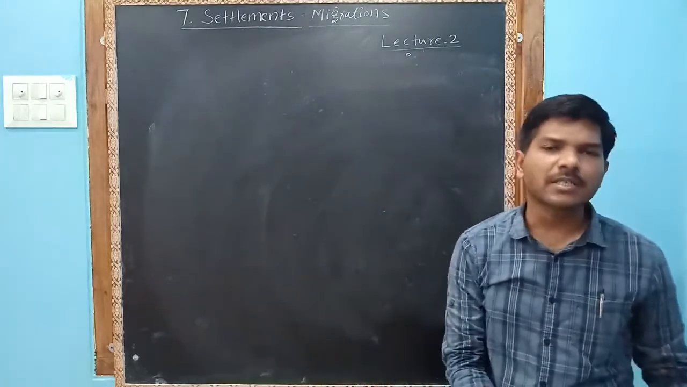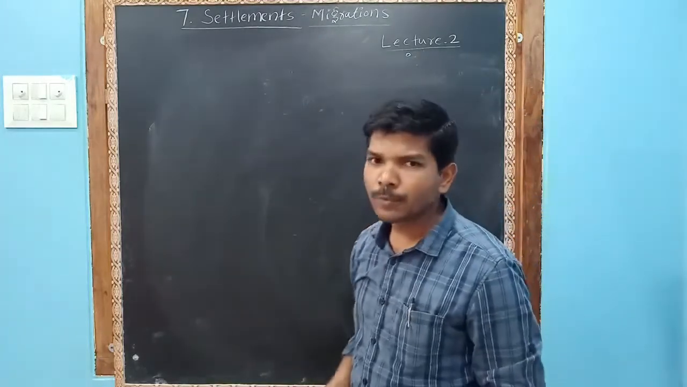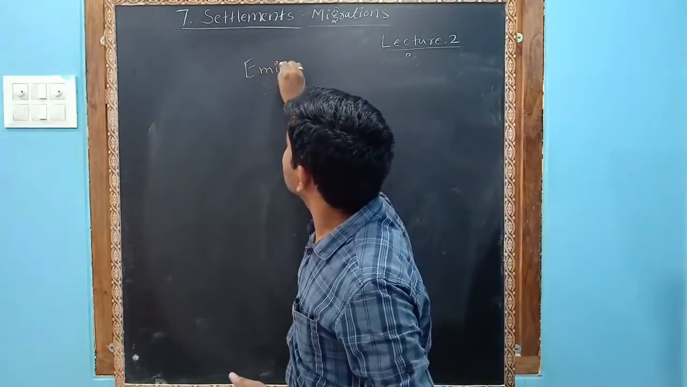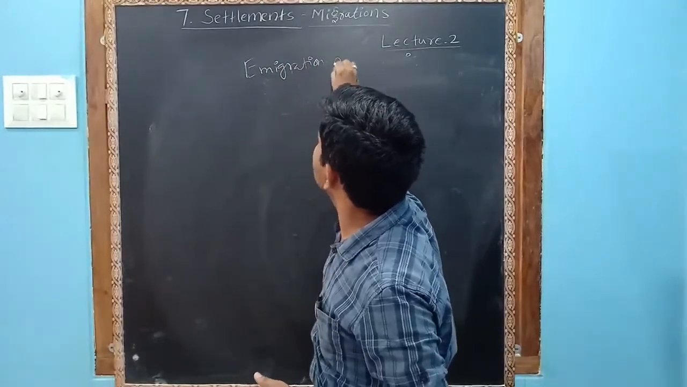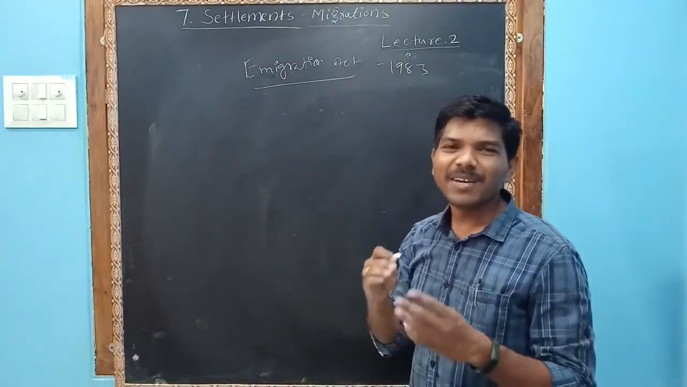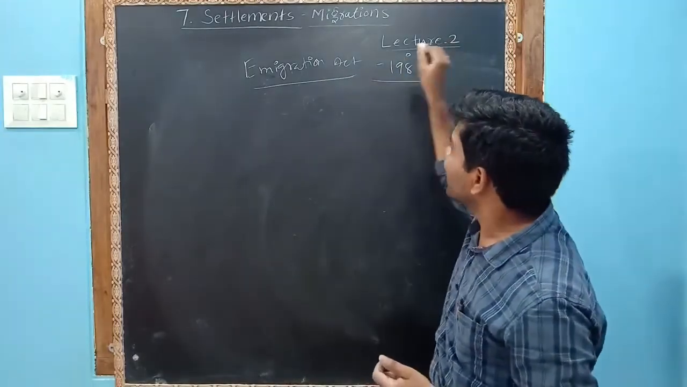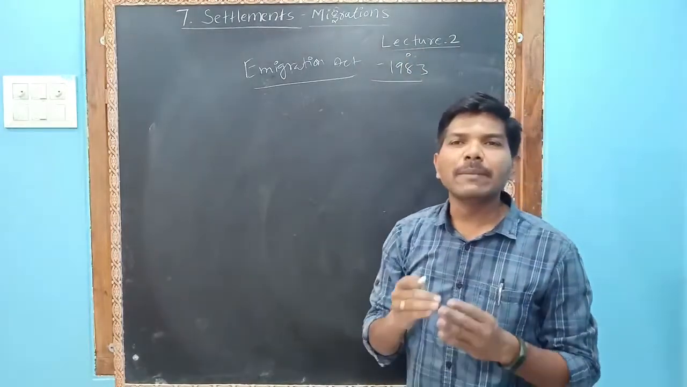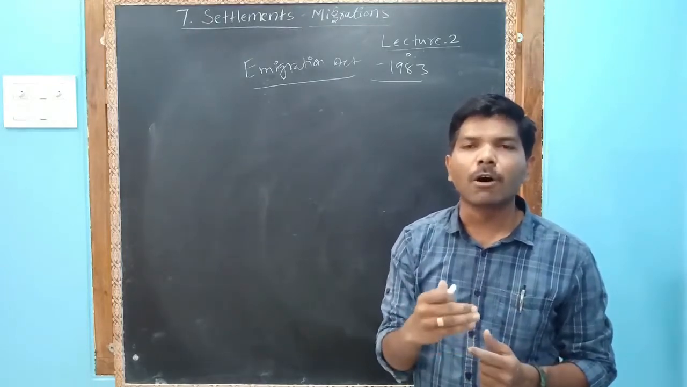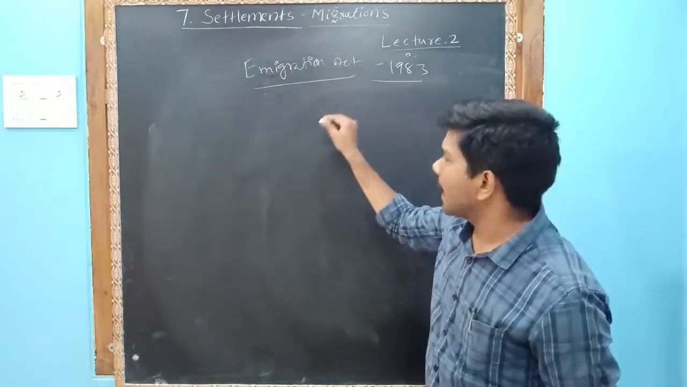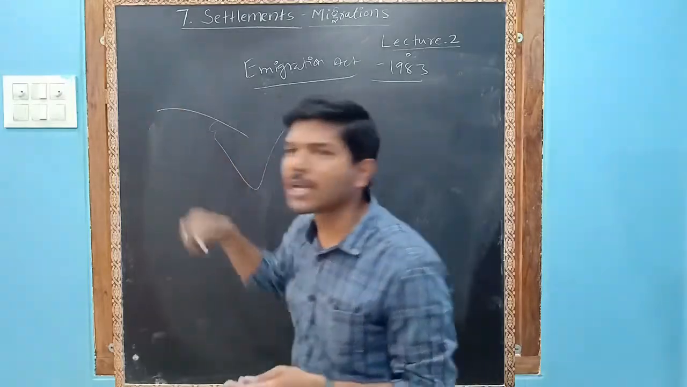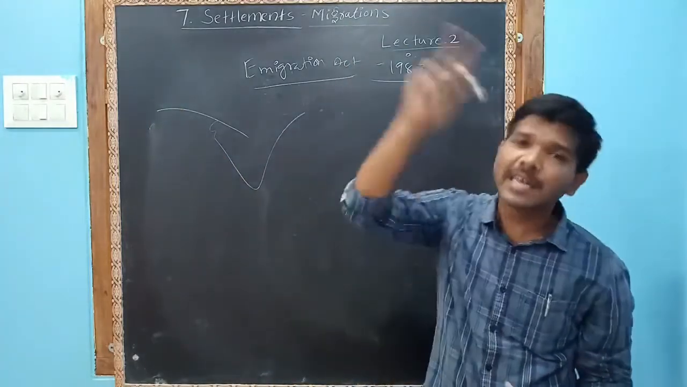Let us see, to protect the immigrants, the Immigration Act 1983. The Immigration Act was made by the government of India in 1983. It is the law governing migration and employment of Indians abroad. Immigration means, for example, you are in India, and whenever you go to Dubai, you become an immigrant of that country.